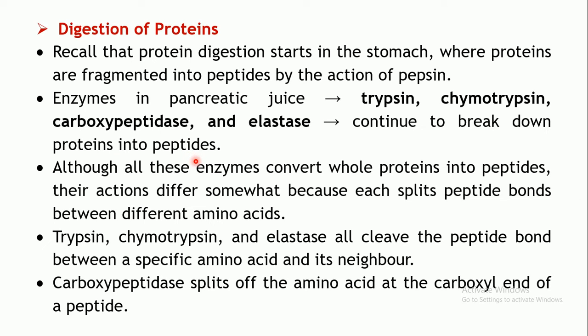These particular enzymes will act at different types of peptide bonds between different types of amino acids. As you are all aware, there are 20 types of amino acids, so different peptide bonds are broken down by different enzymes. Say trypsin, chymotrypsin and elastase can cleave the peptide bond between specific types of amino acids. Carboxypeptidase splits off the amino acid from the carboxy terminal. There are 2 ends, right? The carboxy end and the amino terminal.